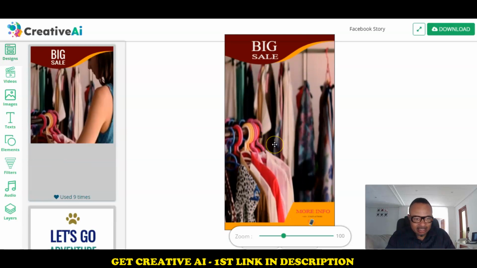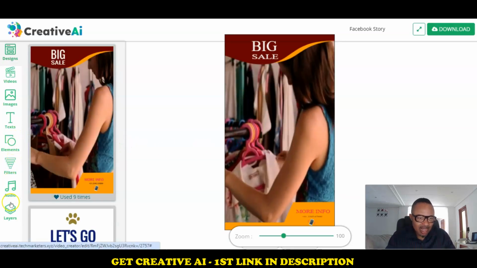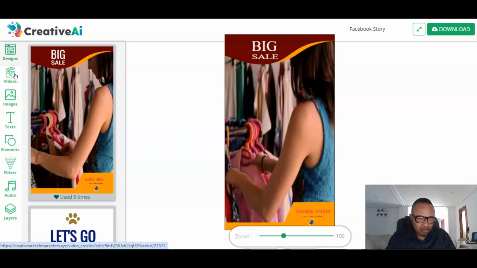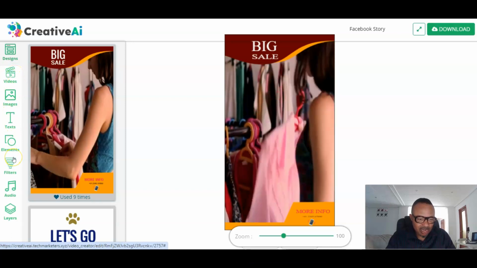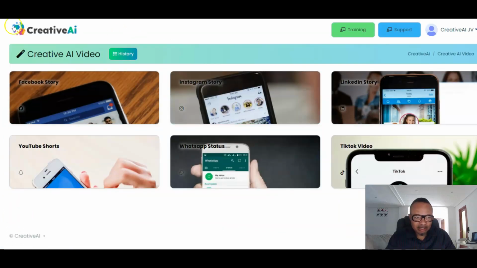Okay, something like this is what you get, and you can filter, you can add audio, you can add images, you can add another video from your computer or anything you want to merge together. You can always do that. And here you have your layers. Okay, that's about what you have for the creative one.